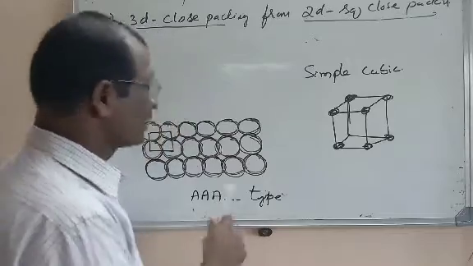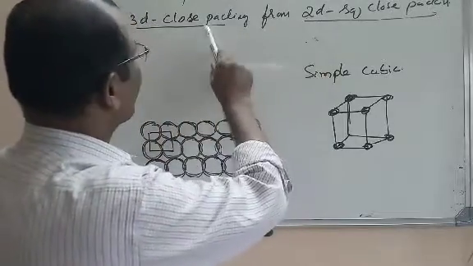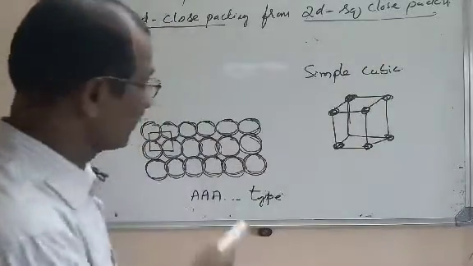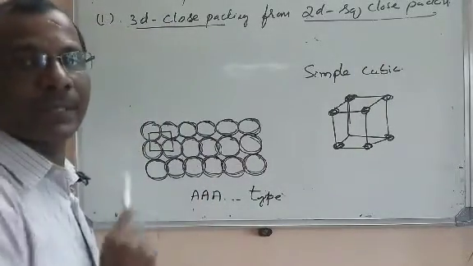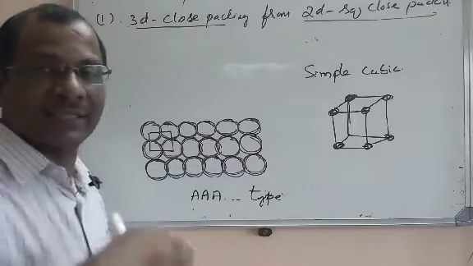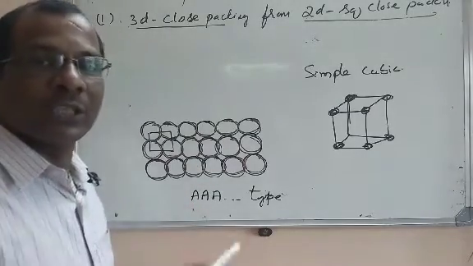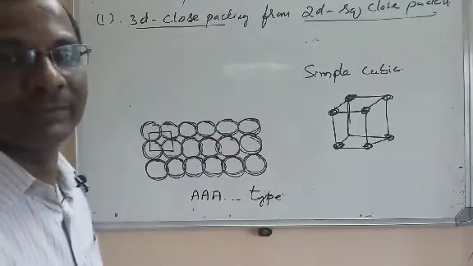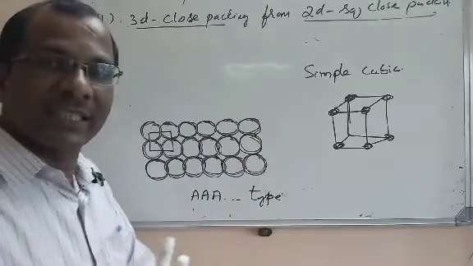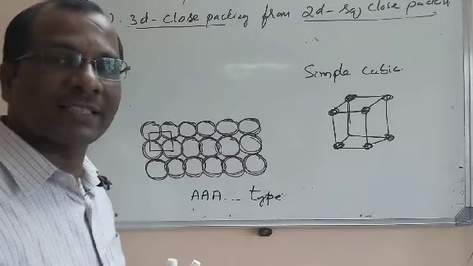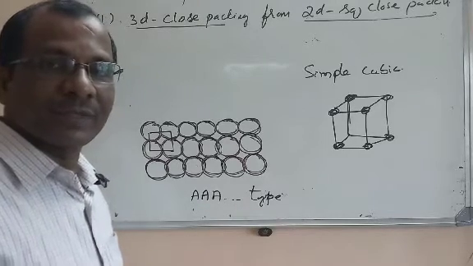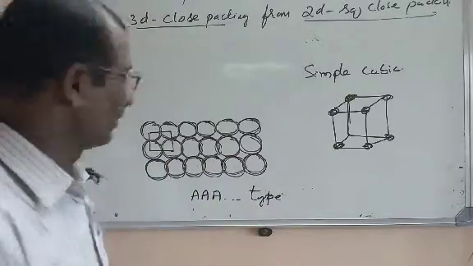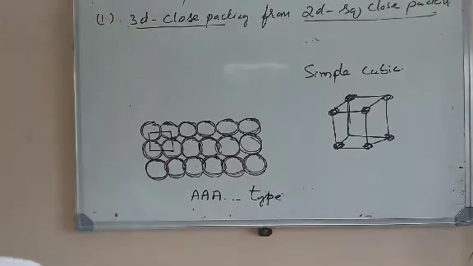Now, what is the coordination number? So, three-dimensional close packing formed from the two-dimensional square close packing is a simple cubic lattice. How is it formed? I gave the example of crates of eggs, trays of eggs. You know that horizontally and vertically, in all the dimensions, they are arranged in a similar way. The alignment is retained in all the axes, x-axis, y-axis and z-axis. As you can see in the trays of eggs, such kind of arrangement is here. But the spheres are difficult to show here.